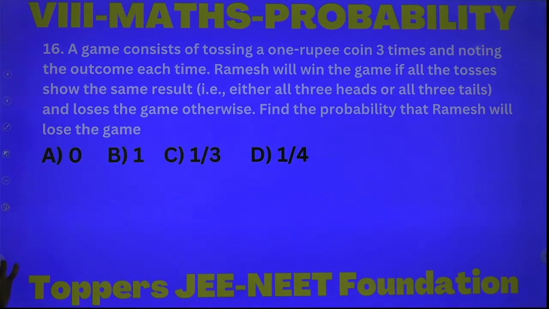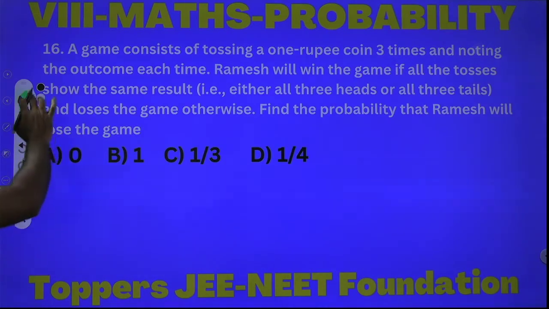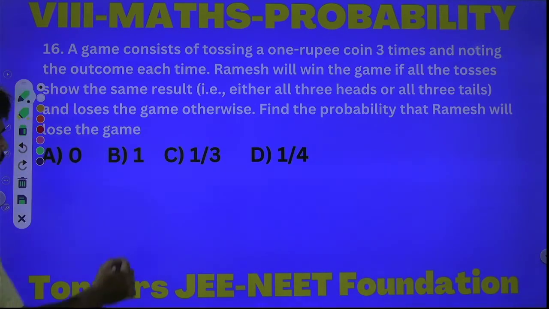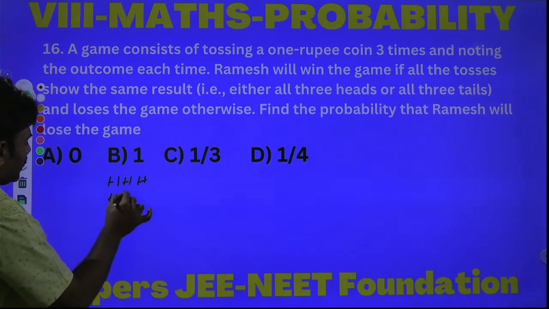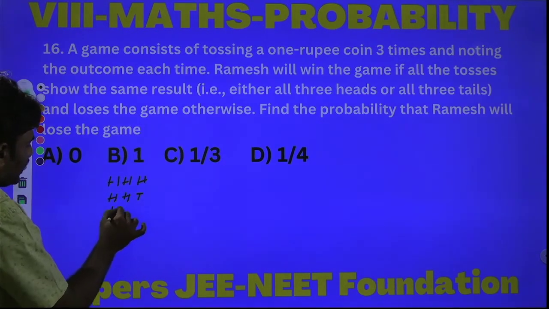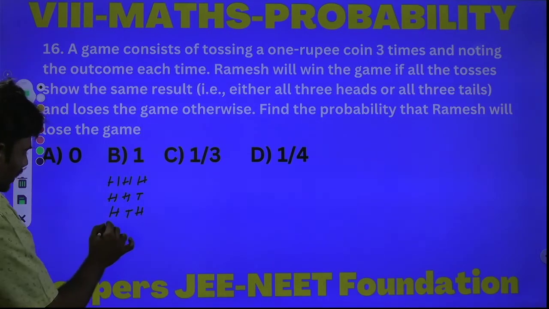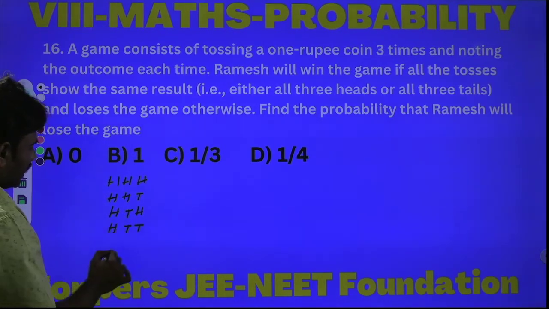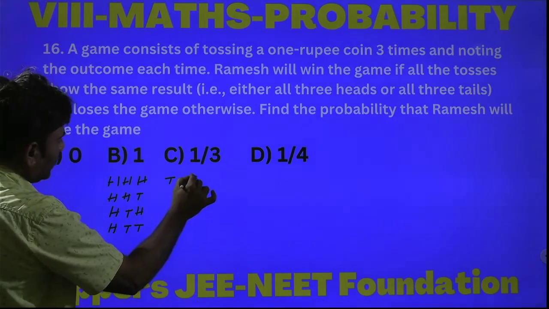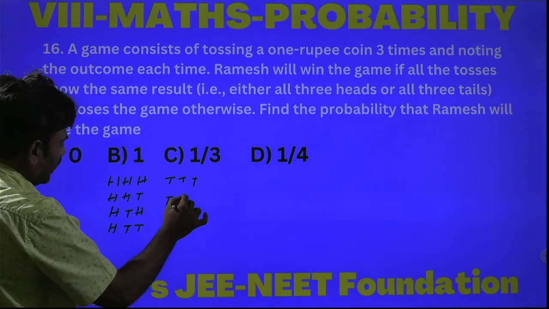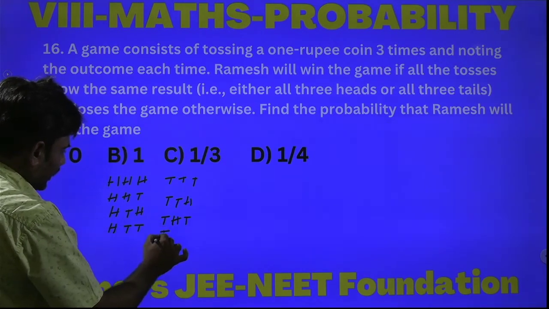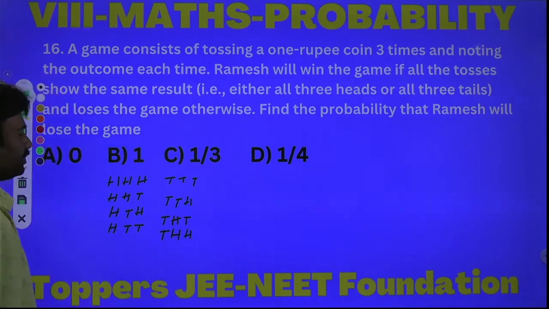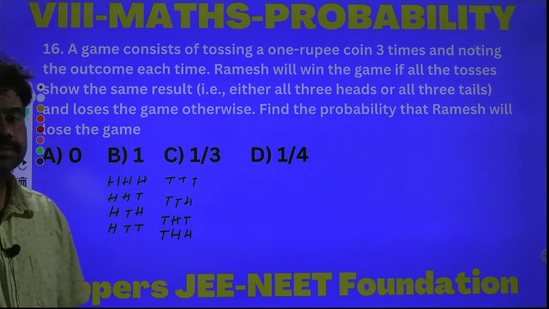Suppose 3 coins are tossed simultaneously, then what are the possible outcomes? HHH, HHT, HTH, HTT, THH, THT, TTH, TTT. These are the possible outcomes.